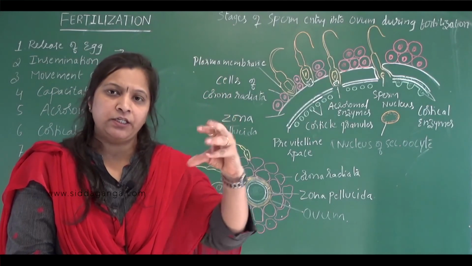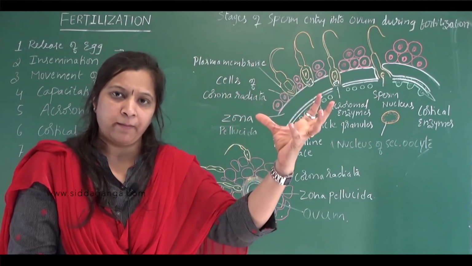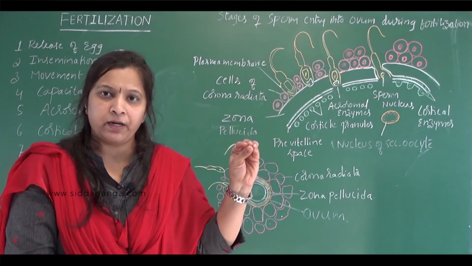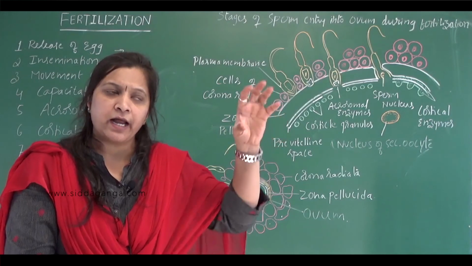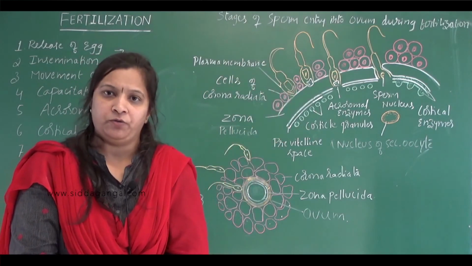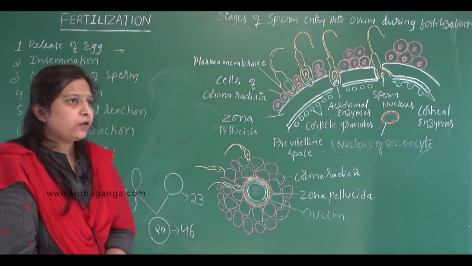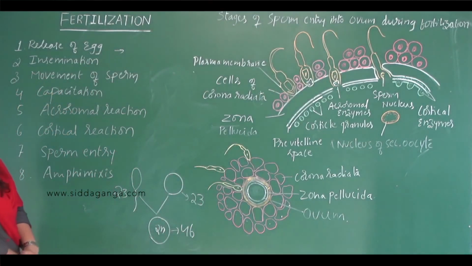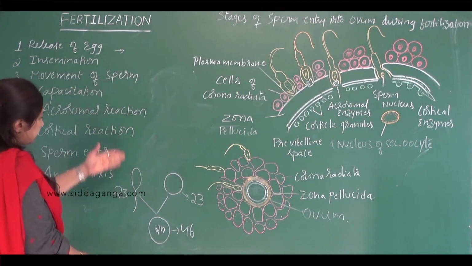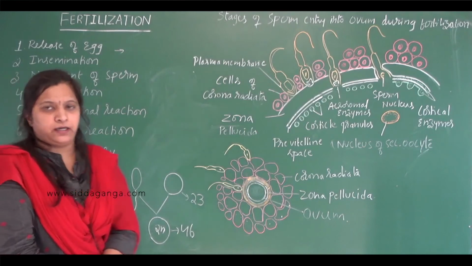It has three regions: infundibulum, then ampulla, and then isthmus. So fertilization occurs in the ampullary region of the fallopian tube.